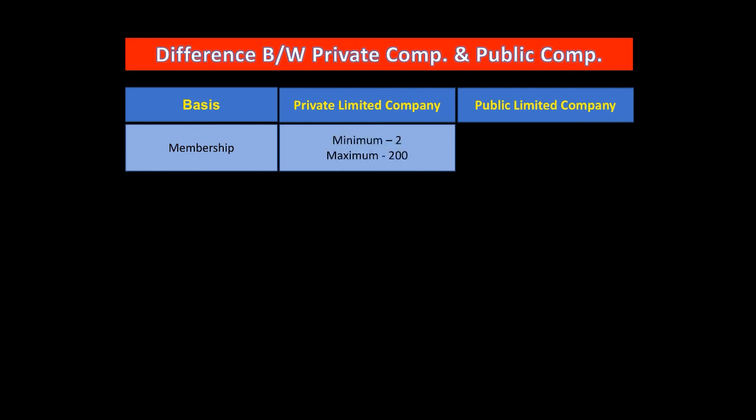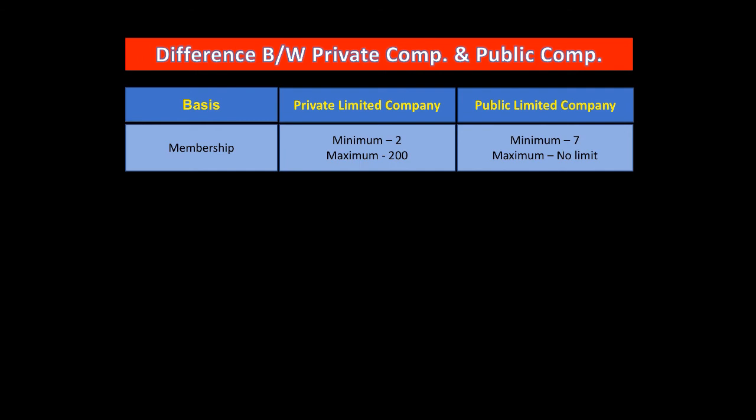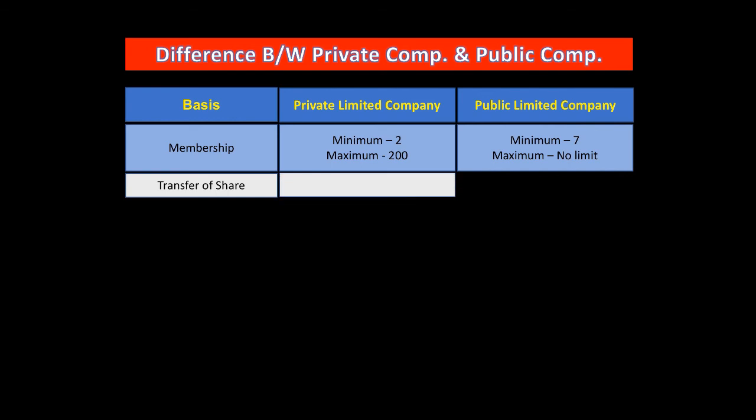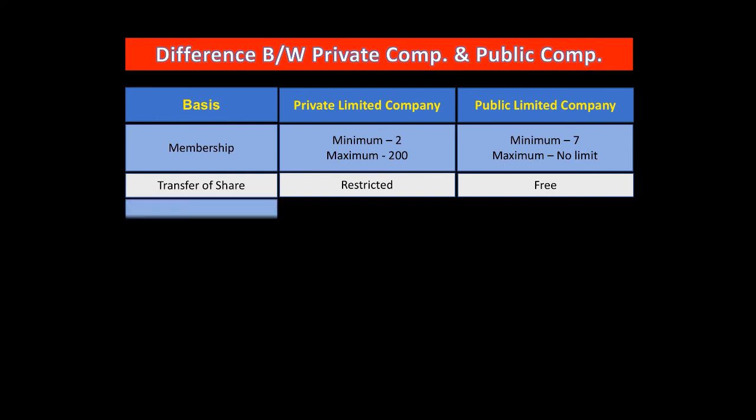For a private limited company, minimum membership is merely 2 and maximum 200. So a private limited company cannot have more than 200 members. Okay, and minimum 2. But for a public limited company, the minimum number required is 7, and for the maximum, there is no limit. It could be any number. Next one is based on transfer of share. In a private limited company, transfer of share is almost restricted. But in a public limited company it is free. You can sell your share at any point in time.